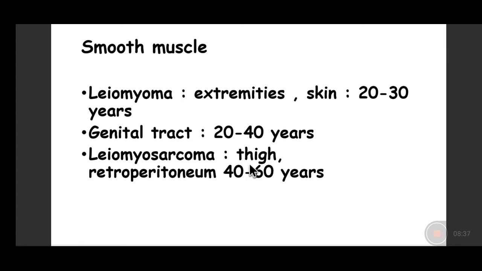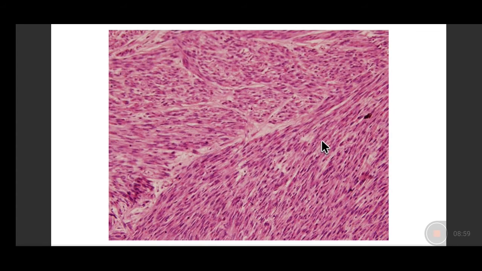And when you get these malignant tumors in the extremities, especially in the thigh, usually occurring in the 40 to 60 years of age group, or in the retroperitoneum, it is likely arising from the tunica media of the blood vessels. So that is supposed to be the origin of the smooth muscle tumors when they occur in the soft tissues. Otherwise, generally we get tumors of the skeletal muscles occurring over here.